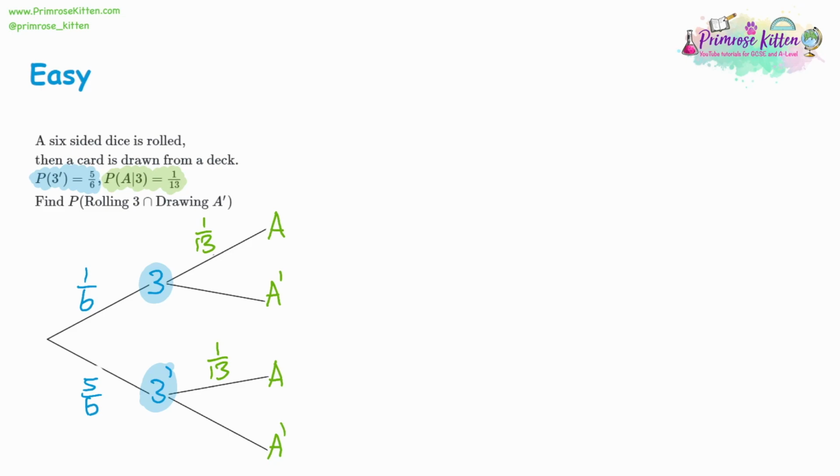Now, if drawing an A is 1 out of 13, then not drawing an A must be 12 out of 13 because they've got to add up to 13 out of 13. So as you can see here, the first step is always going to be fill in the diagram. It doesn't really matter what we're looking for in the question. Make sure you get your diagram done, and you've got all the options you might need afterwards. So what is it that we need? Well, the probability of rolling a 3 and not drawing an ace. So we're going to go the route to 3, and then we're going to go the route to not getting an ace. Along that route, we had the 1/6 for 3, and we had the 12/13 for not getting an ace.